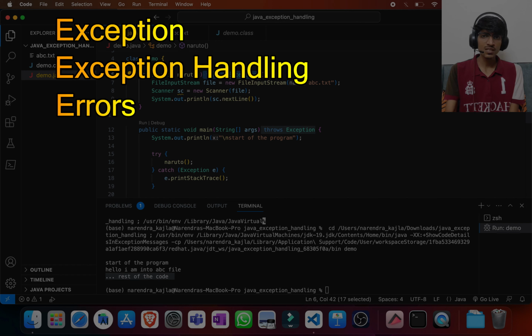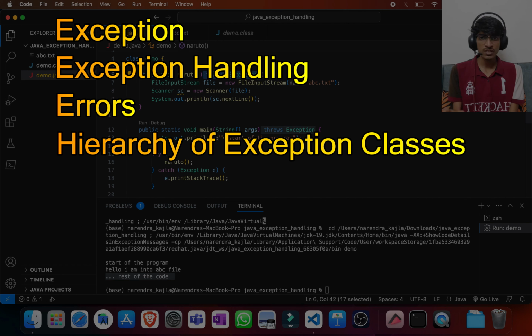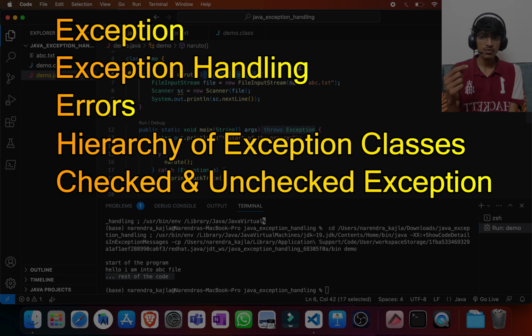We will just see the exceptions. After that we have studied the hierarchy of exception classes, where we have seen the Object class having the child class Throwable and having the two sub child classes which are Error and Exception. Also we have seen that in exceptions there are two types, one is checked and one is unchecked.